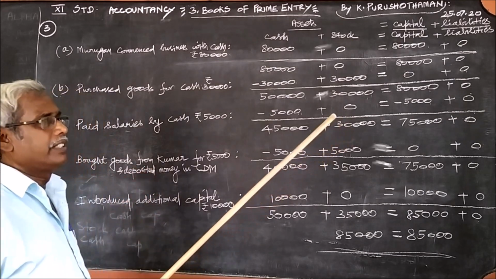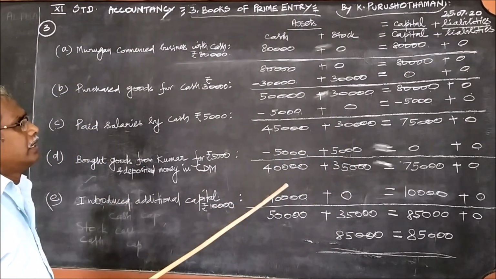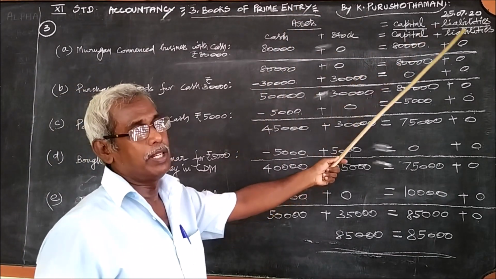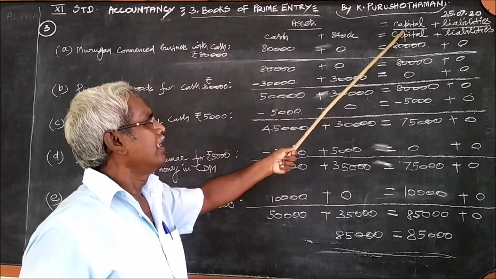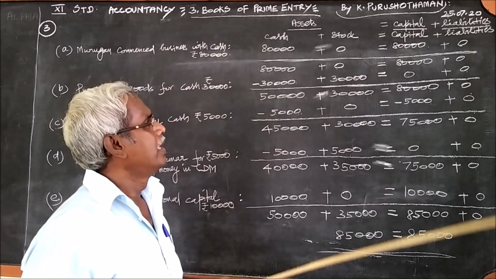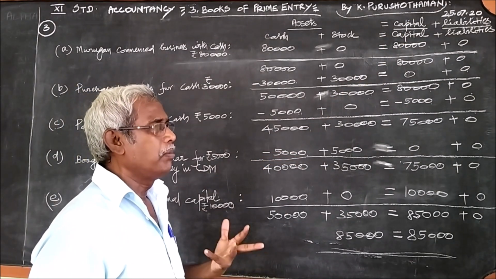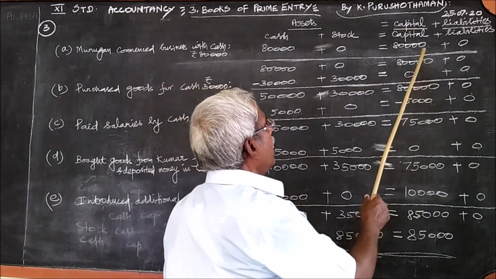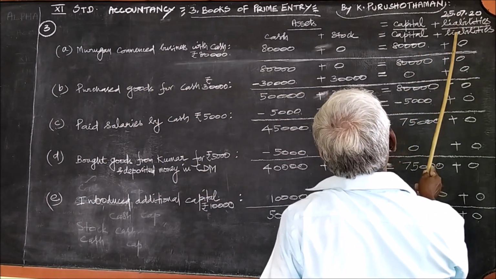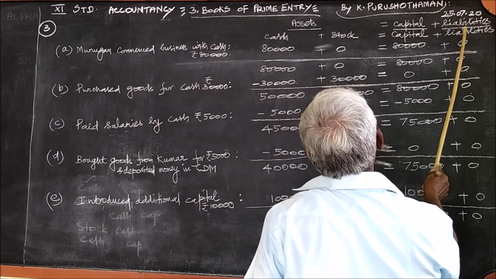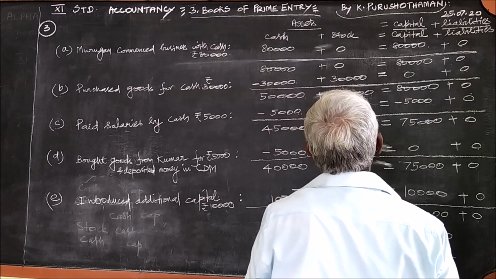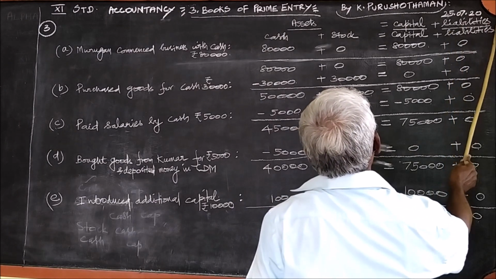Here, our main task is the accounting equation: assets is equal to capital plus liabilities. Capital, this alone, mostly this alone. But the only thing in the problems given is, what are the different liabilities? If there is no liability, we need not write, or if we write it, we can put 0. Suppose there are 2 or 3 liabilities, we should write the name of the liabilities here plus.